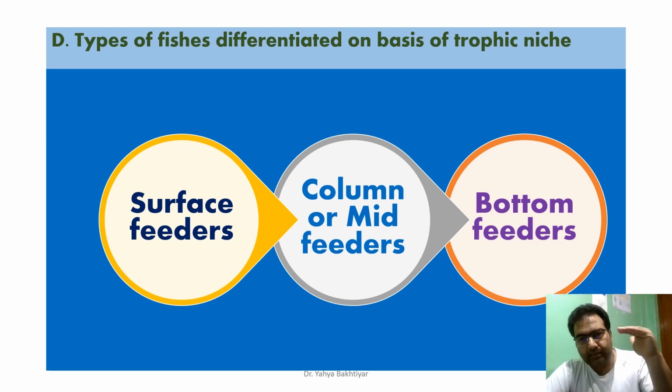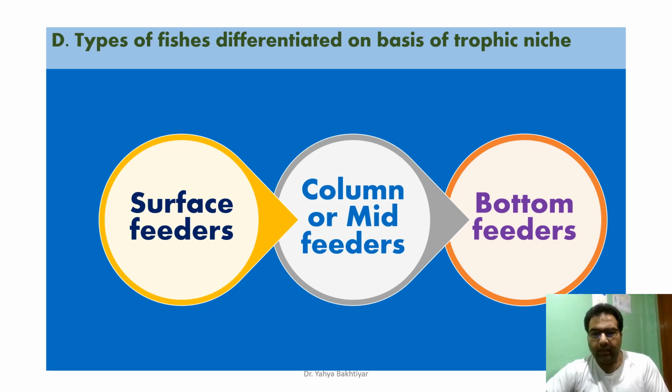They usually float on the surface of the water body, and they mostly feed on the planktons. They feed on unicellular algae and zooplankton. Then we do have other examples as well, such as Puntius ticto, Hypophthalmichthys molitrix, Chandanama, Chandaranga, and then Hilsa ilisha, then Gadusia chapra. These are the examples of fishes which are surface feeders.